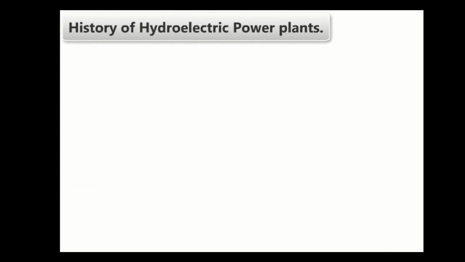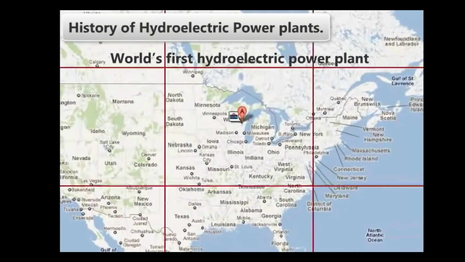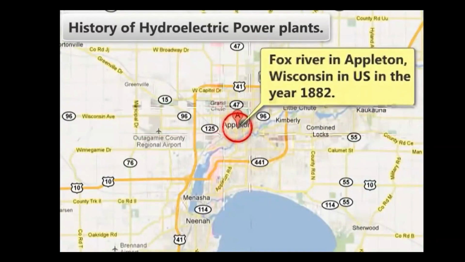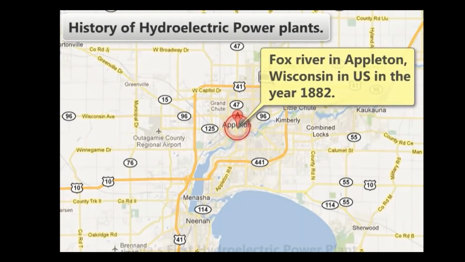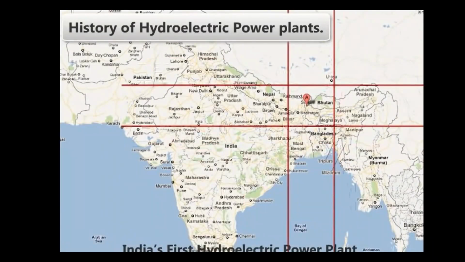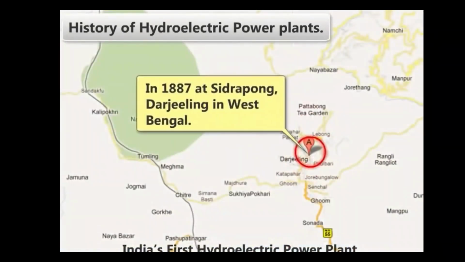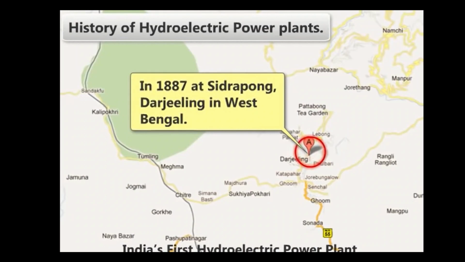Let us learn about the history of hydroelectric power plants. The world's first hydroelectric power plant was built across the Fox River in Appleton, Wisconsin, US in the year 1882. India's first hydroelectric power plant was commissioned in 1887 at Sidrapong, Darjeeling in West Bengal.